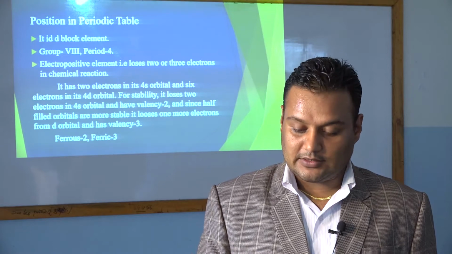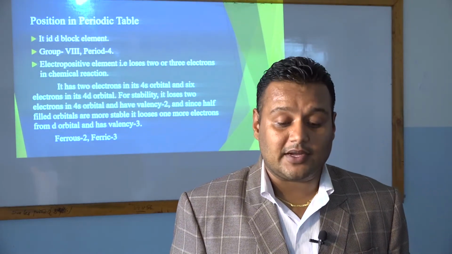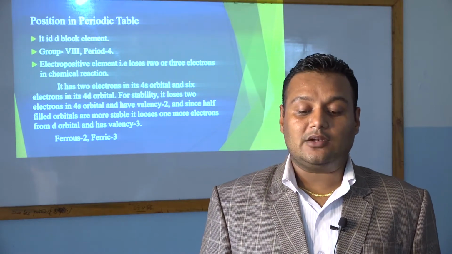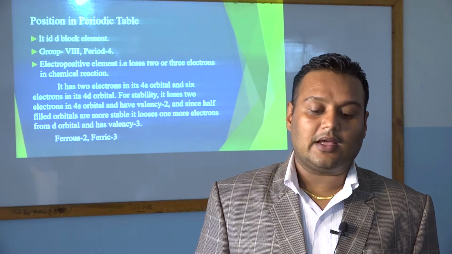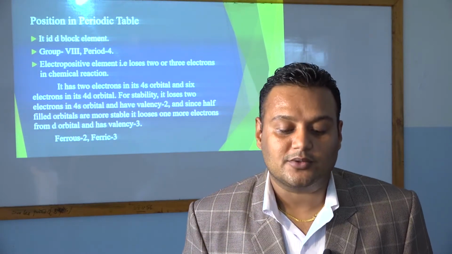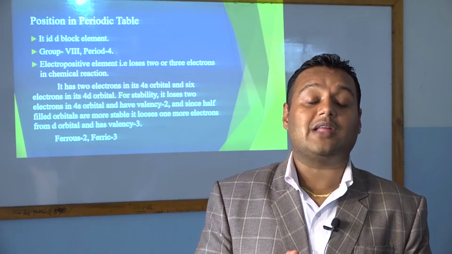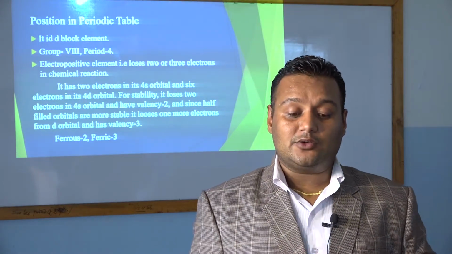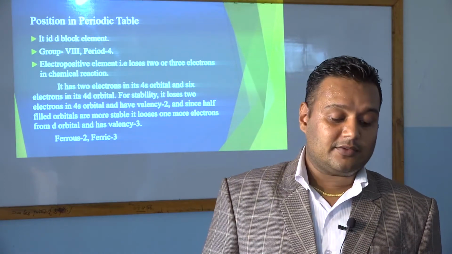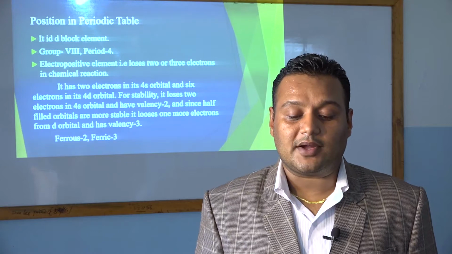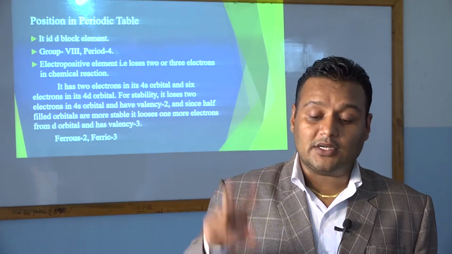For stability, this means 3d. Okay, electron in its 3d orbital. So for stability, it loses 2 electrons in the 4s orbital and has valency 2. So during a chemical reaction, to be stable, to go into the ionic form, it loses 2 electrons in the 4s orbitals. And if it loses from the 4s orbital, that means it will lose 2 electrons and it will have the valency number 2.